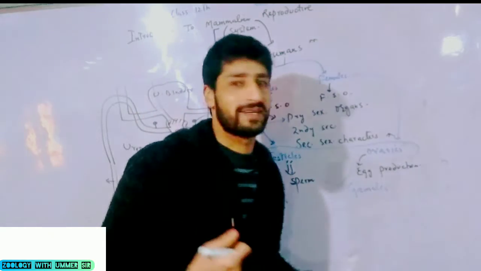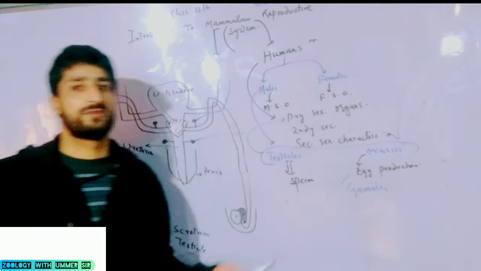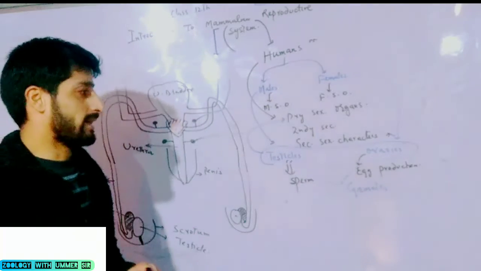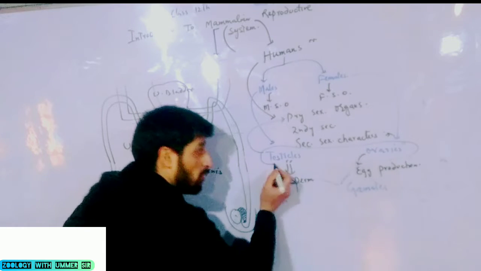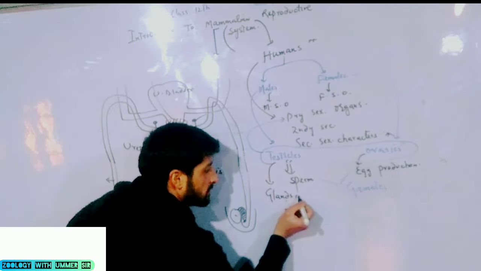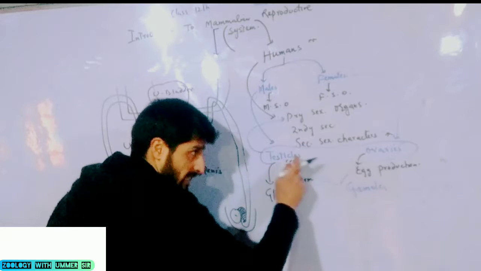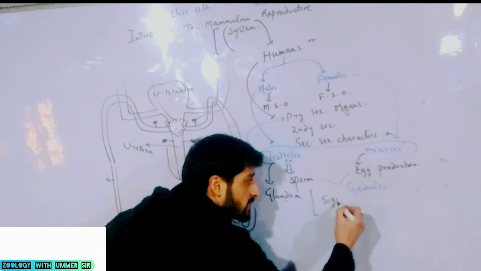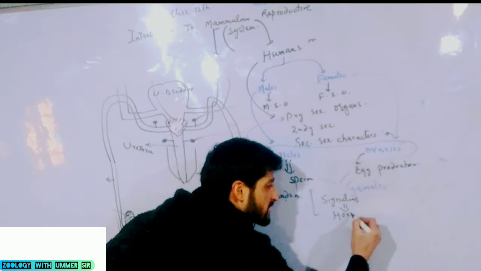But this is not the only function of testicles and ovaries. Testes will undergo spermatogenesis and will produce sperms. Simultaneously, ovary will undergo oogenesis and will produce eggs. But testes and ovaries are actually special glands. They have another different function, that is, testes and ovaries produce special signaling molecules, and these signaling molecules are known as hormones.